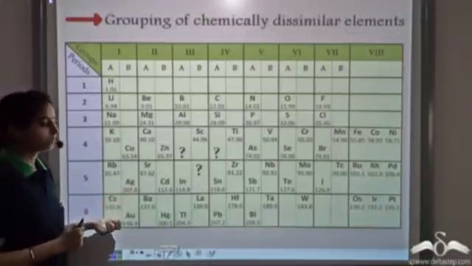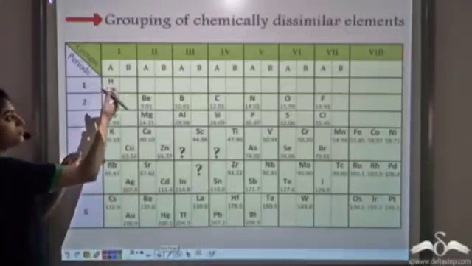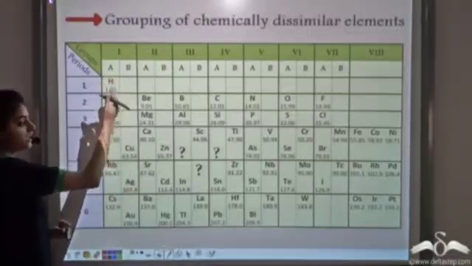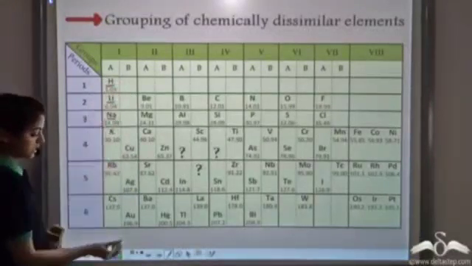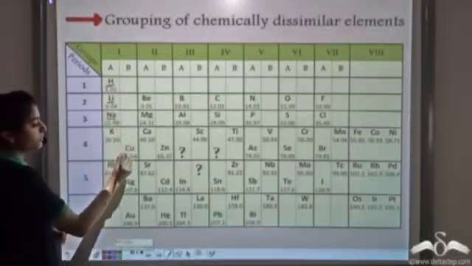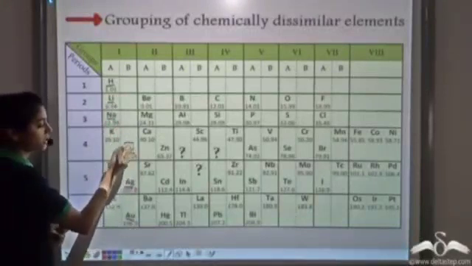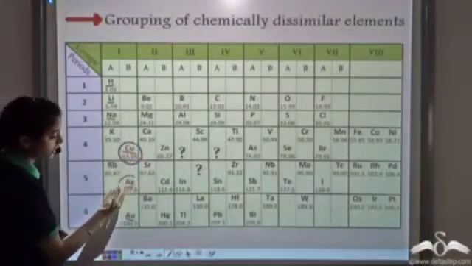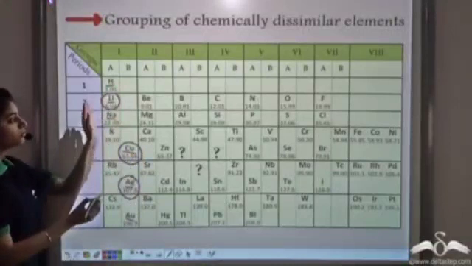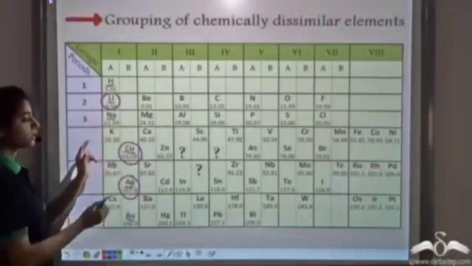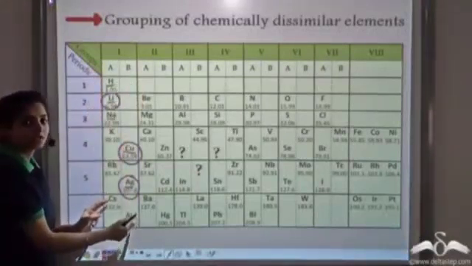The other problem with his table was that he had grouped some chemically dissimilar elements together. So he had placed the elements in the separate groups A and B. Elements belonging to group A have the same properties, and elements belonging to group B have the same properties. But the problem was that he had placed copper and silver in group 1 along with elements like lithium, but they are not chemically similar. In spite of not being chemically similar, they are placed in the same group, that is group 1.